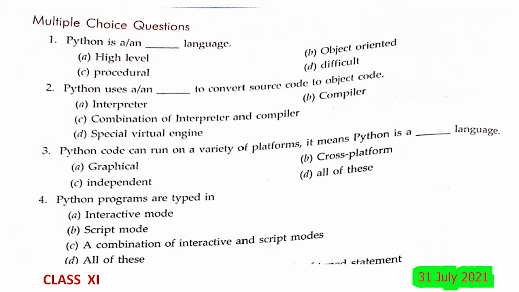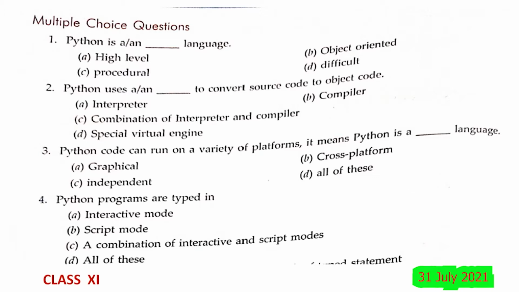Number 1, Python is a or an dash language. Option A, high level language, B object oriented, C procedural, and D is a difficult language. Obviously Python is a high level language as well as an object oriented language. So the answer will be here both A and B.